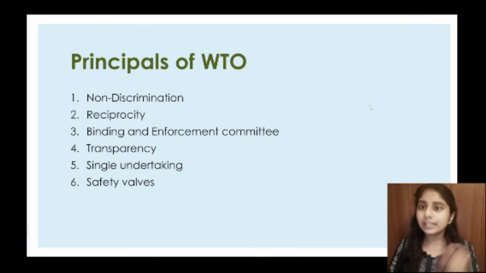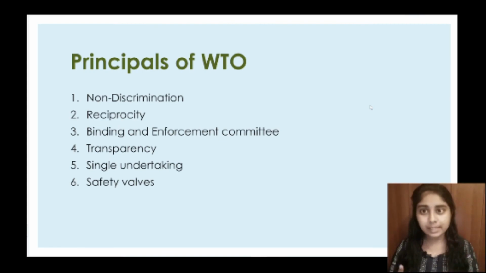So the first principle is non-discrimination, which means that one member country of WTO cannot discriminate in trade and services against another WTO member. The second one is reciprocity, where some grants can be allowed as mutual concessions, but that is not generalized. The third one is binding and enforcement, where the WTO is bound into one and everyone has to accept all the agreements.